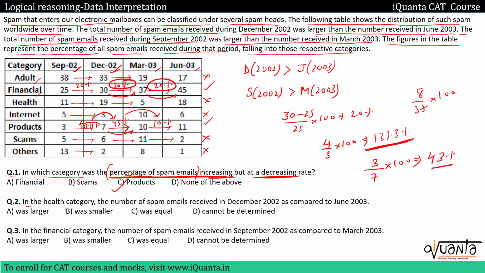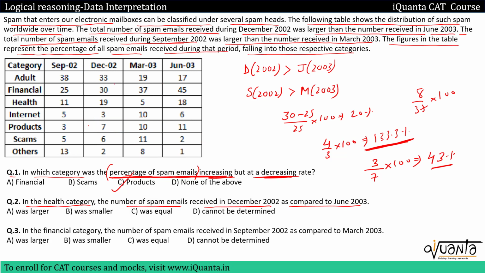Next one is, in the health category, the number of spam emails received in December 2002 as compared to June 2003. So December 2002 to June 2003, we clearly know that spam in December 2002 is greater than spam in June 2003. We are talking about the health category, so if we go to health in December 2002, we have 19%, and June in 2003 health we have 18%. And the number of spam emails in December 2002 is greater than June 2003.